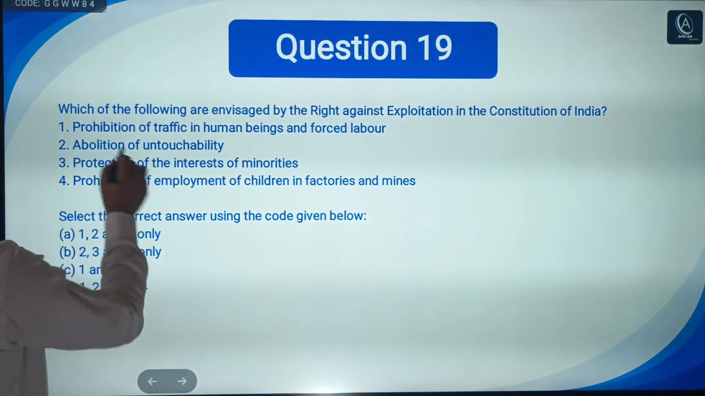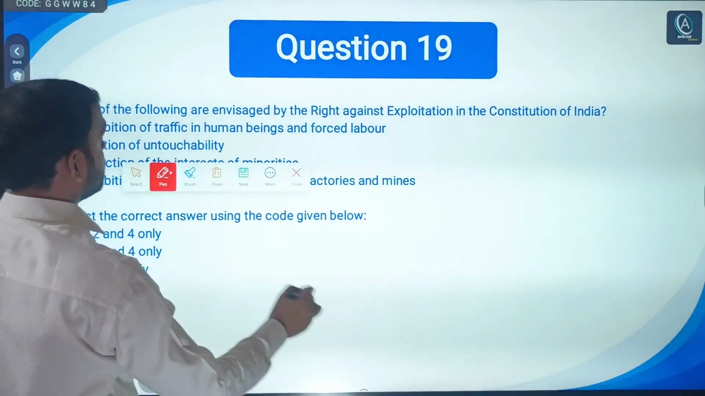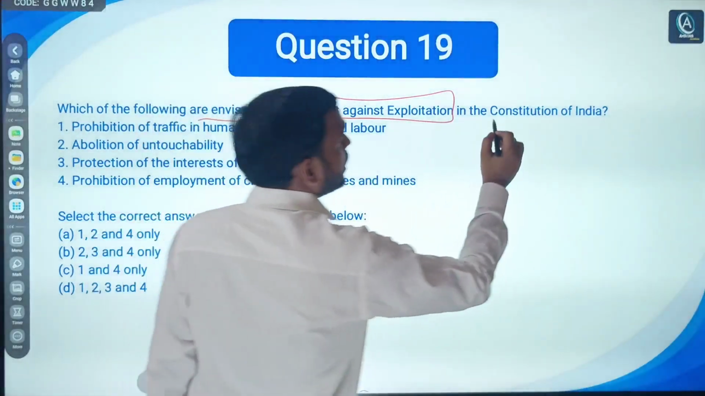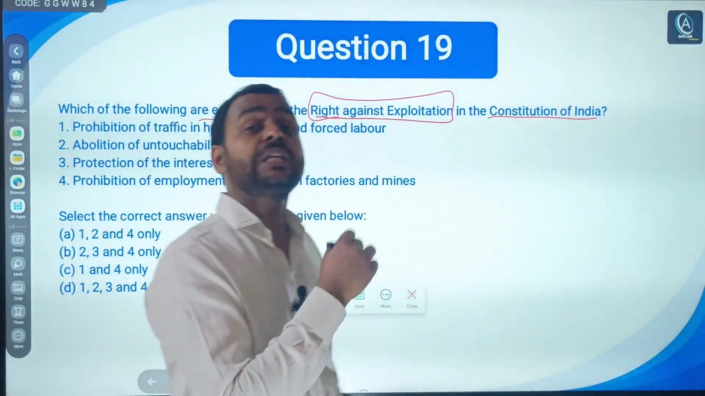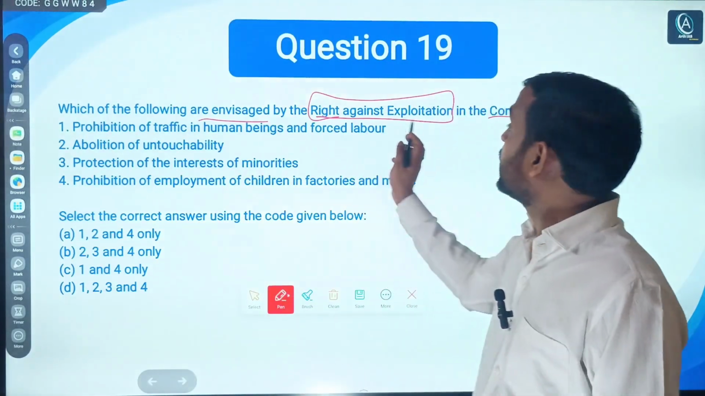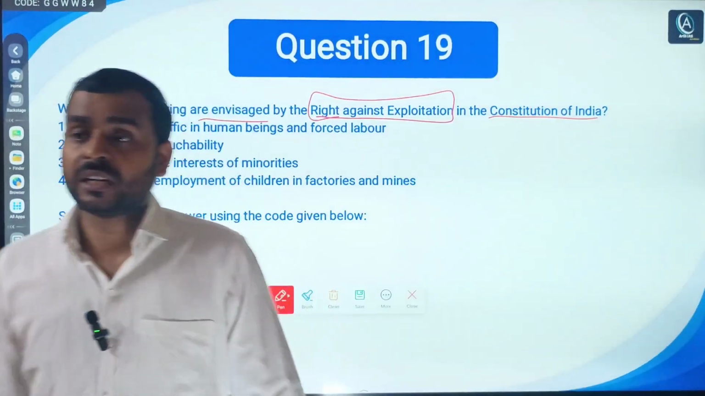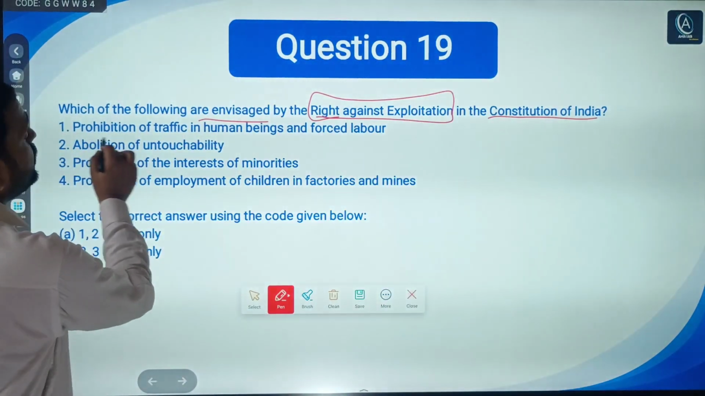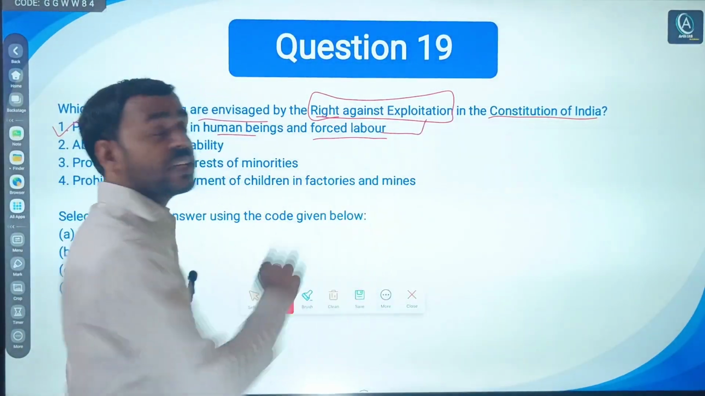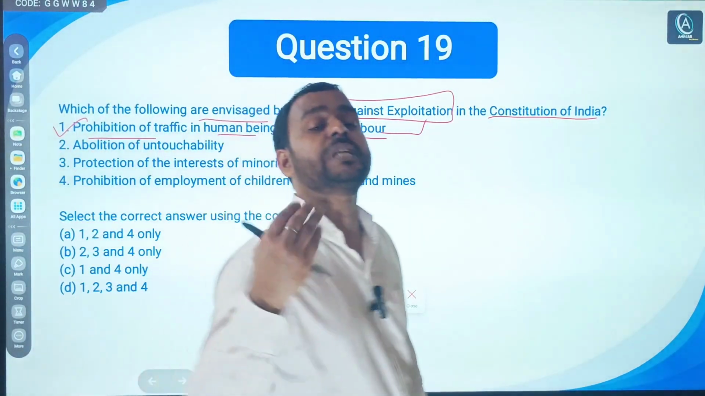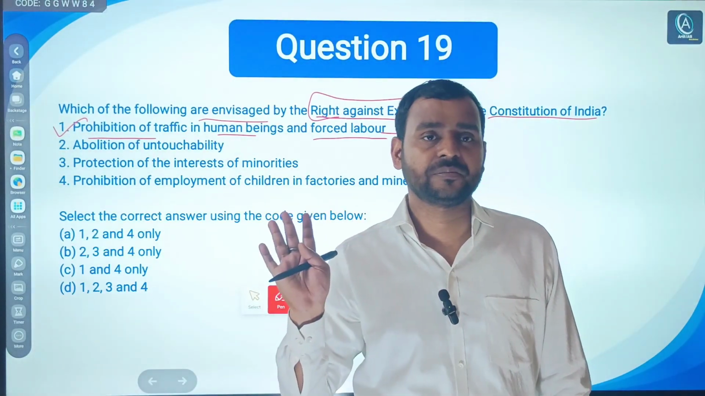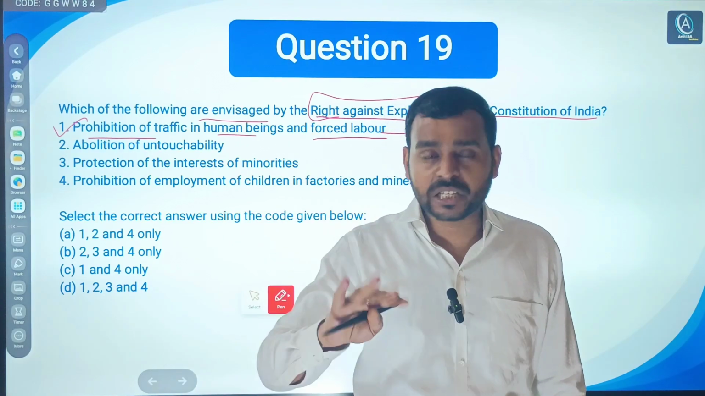Next, 19th question. Which of the following are envisaged by the right against exploitation in the Constitution of India? Just see. That's why I suggest that you read and remember all the fundamental rights. This question is directly from the right against exploitation. First is prohibition of traffic in human beings and forced labor. Obviously, it is a right against exploitation. Exploitation means overutilizing human physical or mental capacity, giving physical or mental pain.